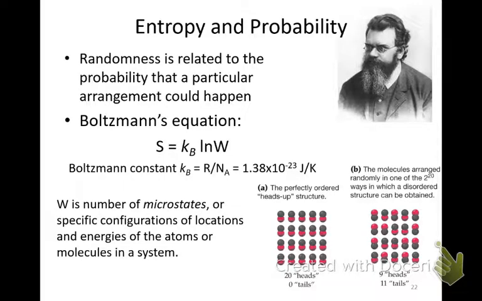So we'll talk more about this in the other screencast, but entropy can be thought of as being related to probability, the idea that a particular arrangement could happen. And so we can express that mathematically with Boltzmann's equation, and we introduce the idea of the Boltzmann constant. The key here is to think about all of the microstates, or the ways that a system could be arranged. So it's more probable that the molecules would be arranged randomly in a container than that they would all be on one side.